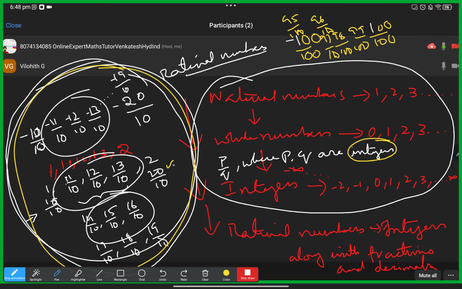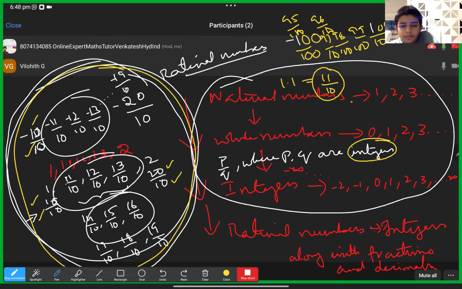If you observe the numerator and denominator for all these on the left side, they are integers only. Finally, even 1.1, I have written as 11 by 10, which means 1.1 only. Clearly, numerator and denominator of 11 by 10 are integers. So, the final definition is below.